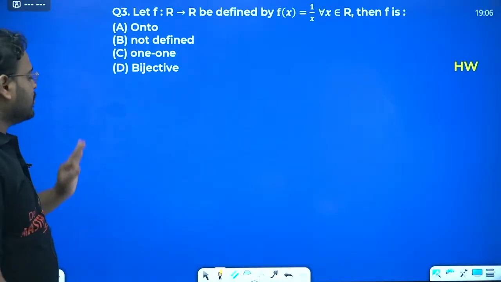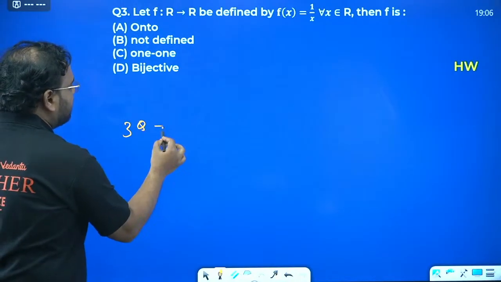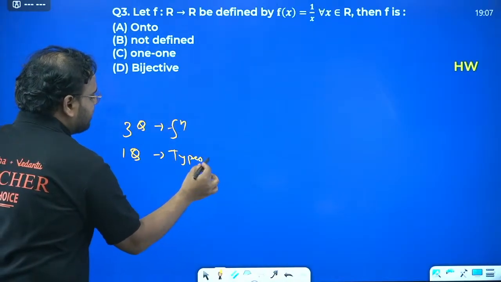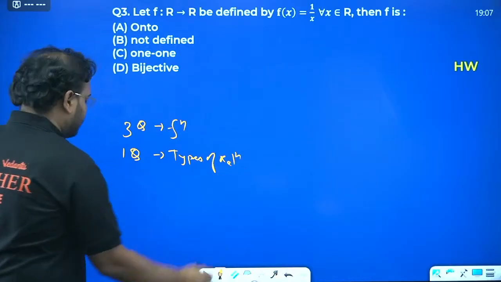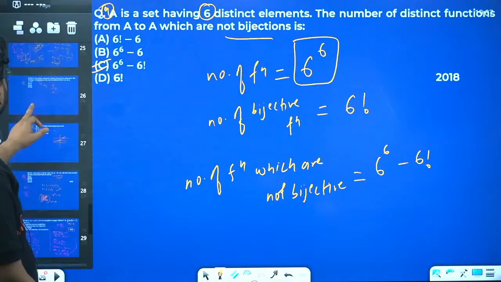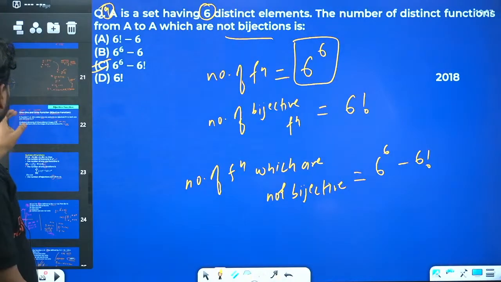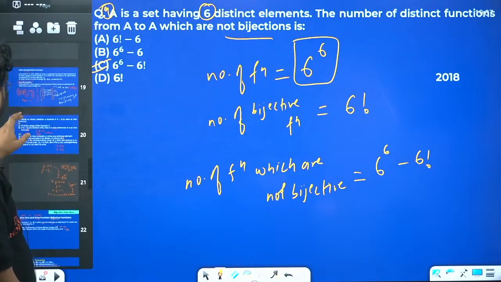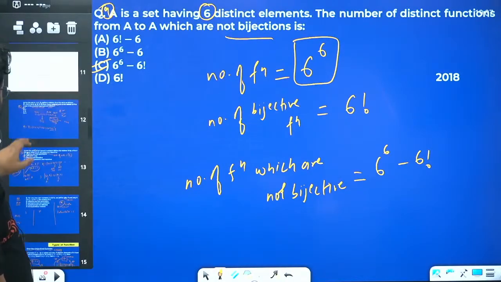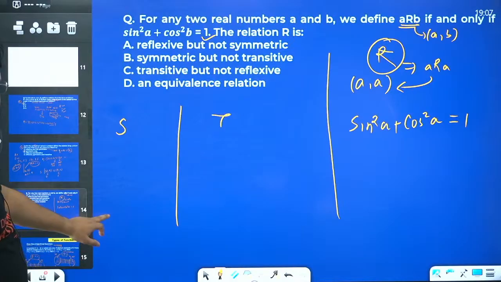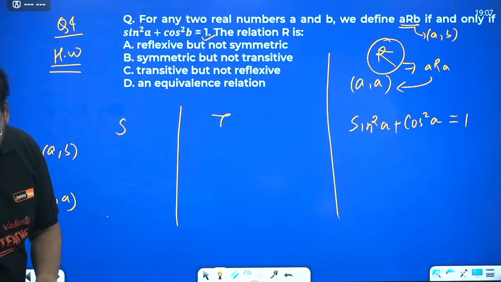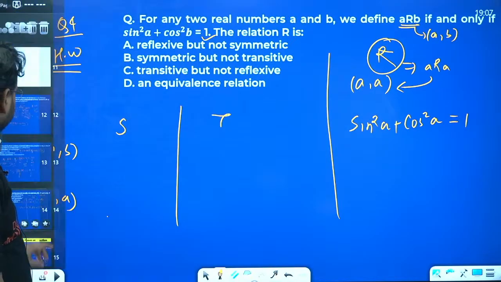This is 3 questions on functions, and 1 question on types of relations I've given. So I'll show you that also. 1 second, it's right here, I guess. Types of relations. Where is the question? It's here. This is your 4th homework. Please check. Yeah. So this is clear.